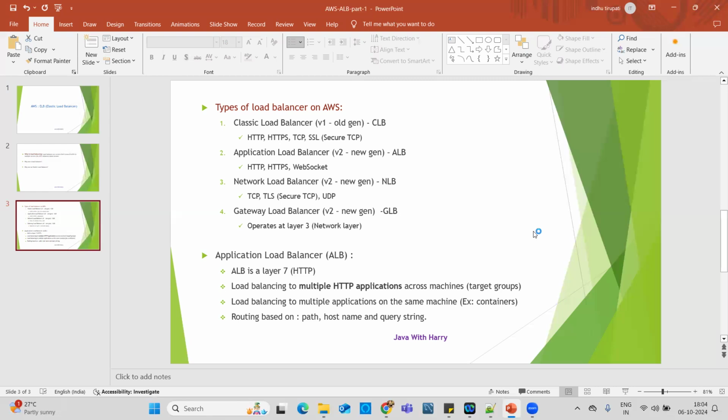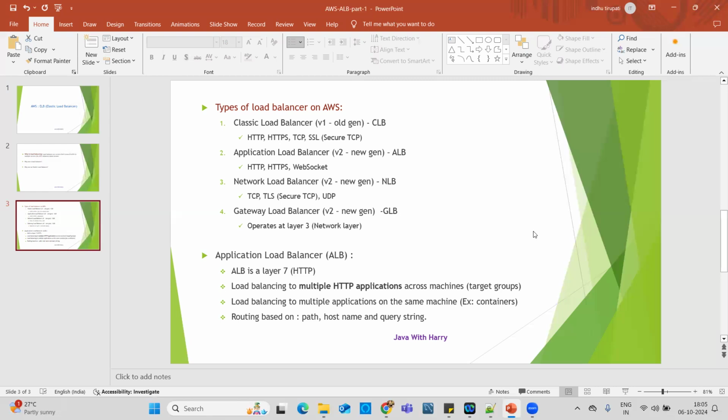For example, these target groups can be EC2 instances, ECS, Lambda functions, IP addresses, or even ALB. Multiple things can be specified as target groups. It can also balance multiple applications on the same machine, for example containers.